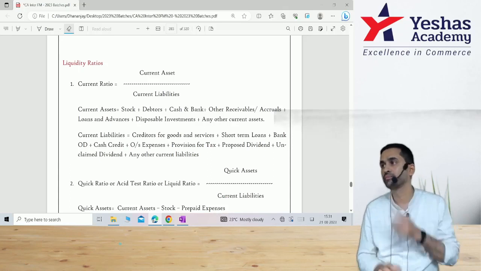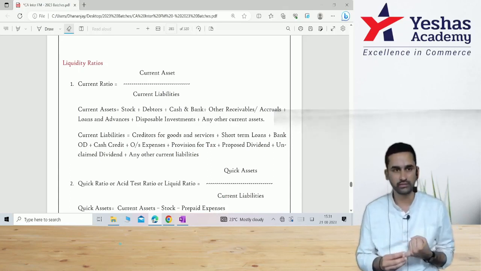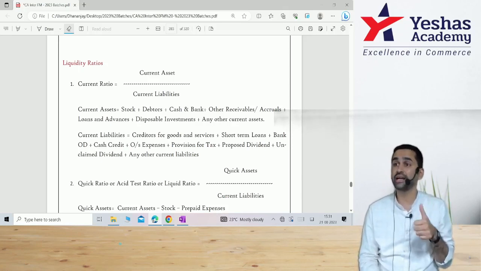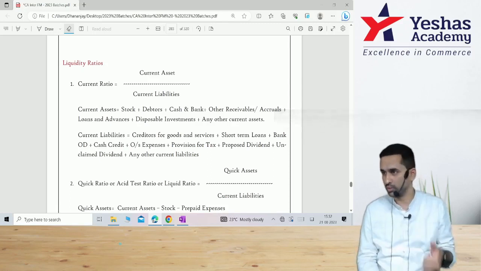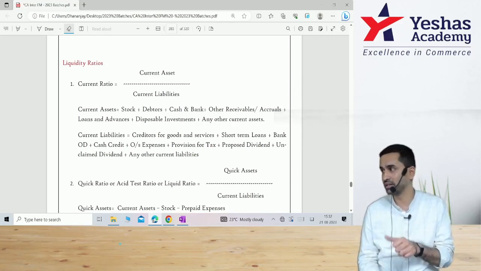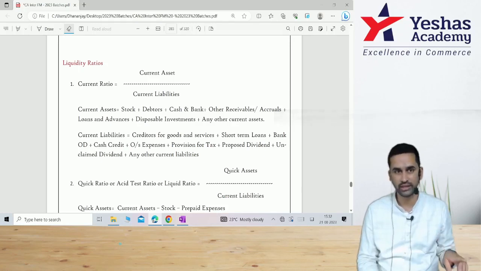Yes, let's start. First section is liquidity ratio. There are 4 ratios. First one is current ratio, which is current asset divided by current liability. For trading and manufacturing entities, ideal current ratio is 2:1. Not for service industries, because service industries don't carry inventory or stock with you, and most of the time half of your current asset is inventory itself.